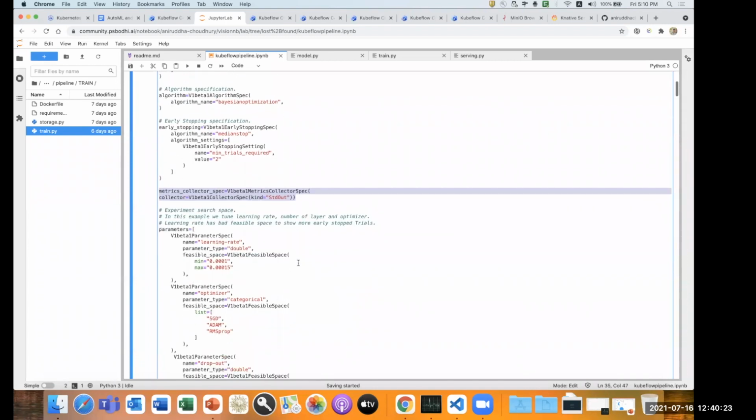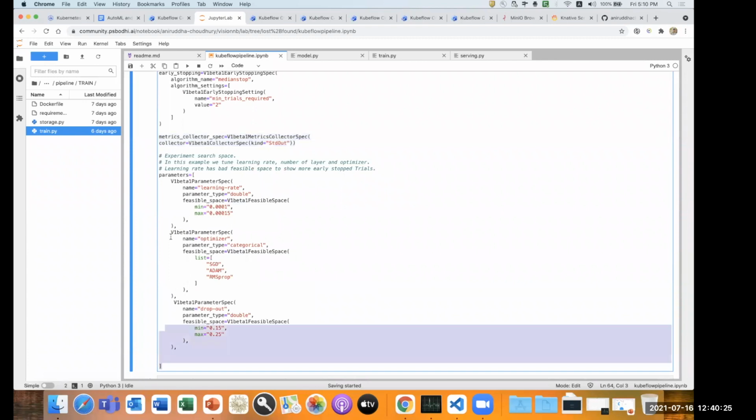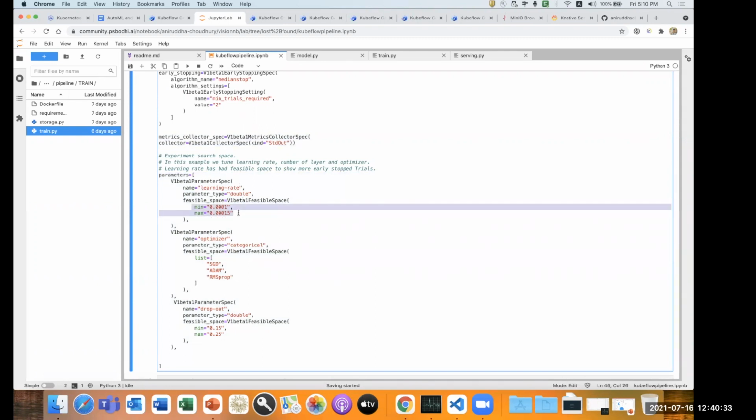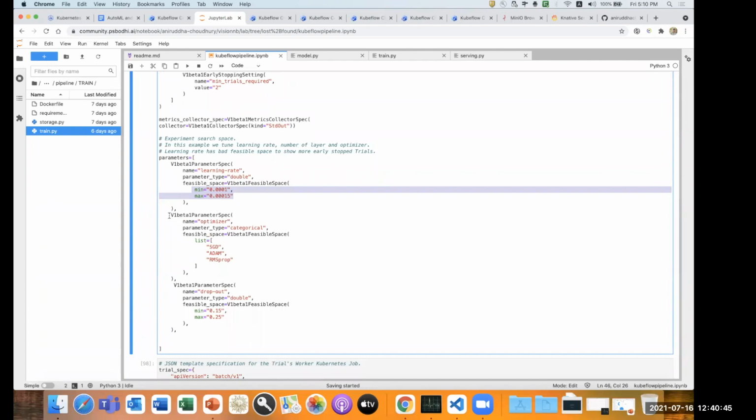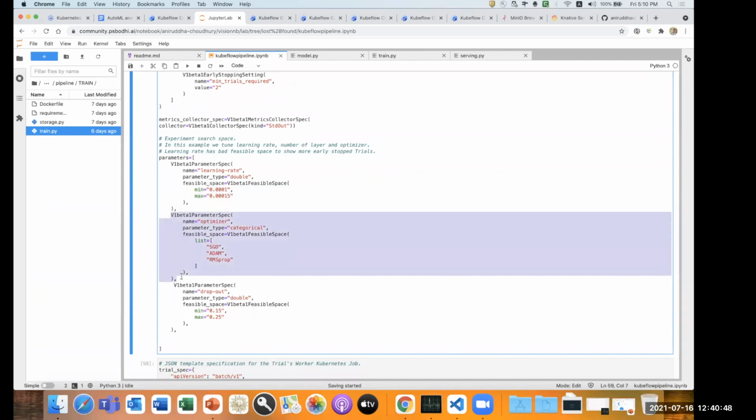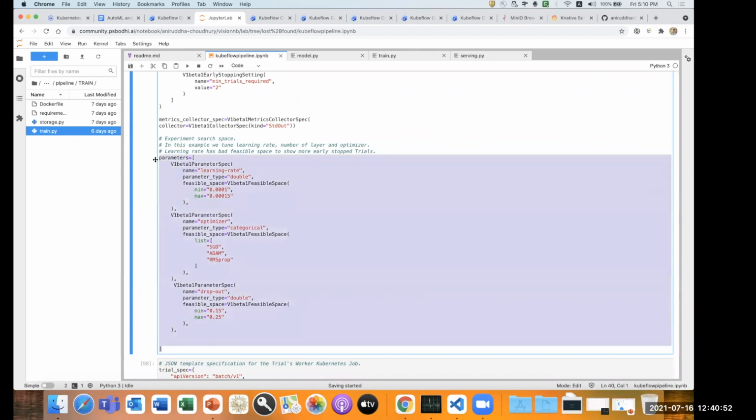Now, once we do that, in the TensorFlow, what are the parameters we want to have a search space? Let's say learning rate. I have the learning rate and I have a double environment. And what is the minimum and max search space I want to give for my model to train? And it will randomly take the best parameters from that for each trial, and it will try to train the model. Once you try to train the model for learning rate, it will try to take the same metrics for optimizer also and for dropout also. So I've defined my particular space for my training of a model, right?